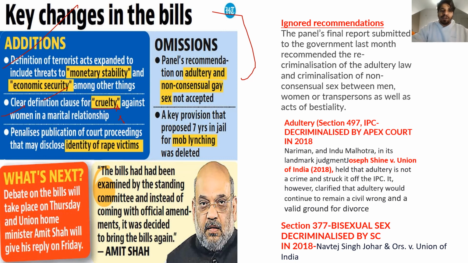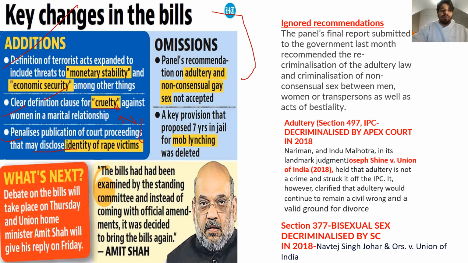A clear definition of cruelty has been introduced, like there has been a particular section introduced for the relationship between husband and wife and matters dealing with domestic violence, right? So the term cruelty has been introduced, and they have defined what it means to be cruel against a woman, right? And the third, last, that penalizes publication of court proceedings that may disclose the identity of rape victims.